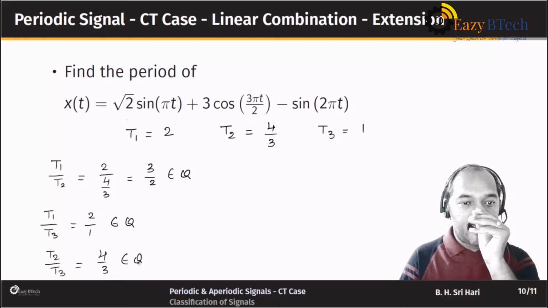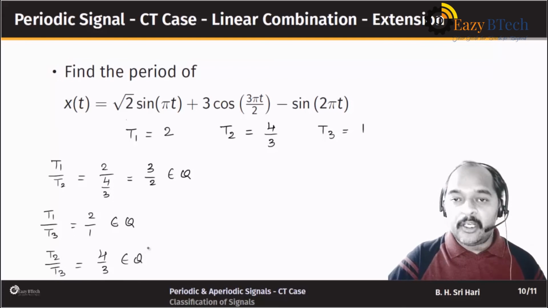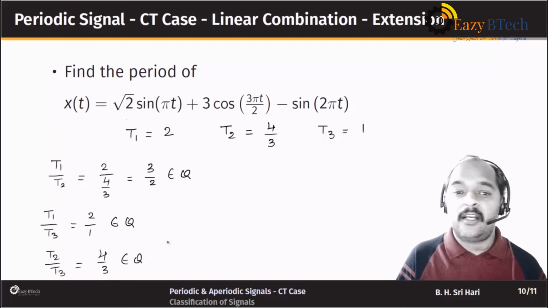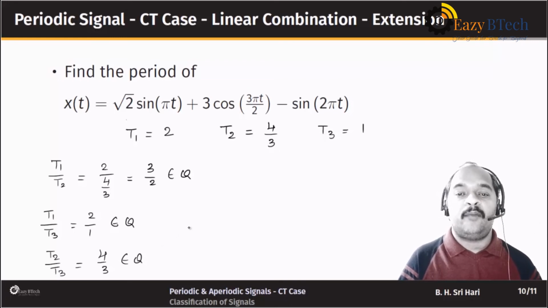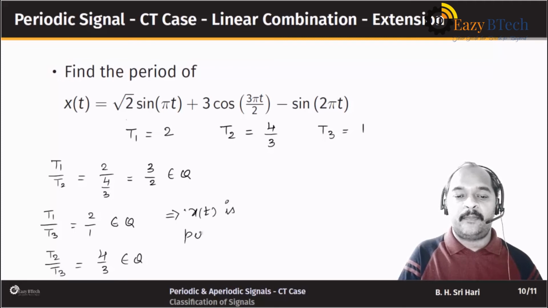Hence, because all the ratios are rational numbers, the given signal is a periodic signal. This implies x of t is periodic.